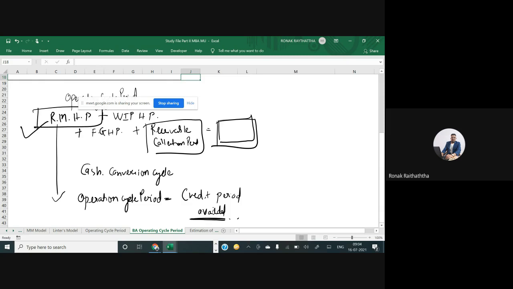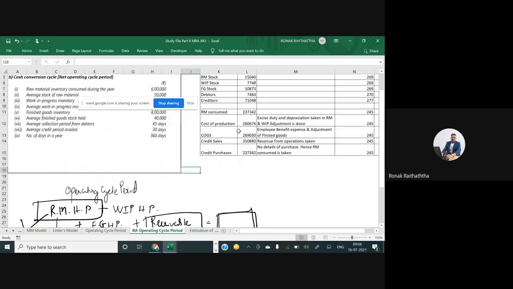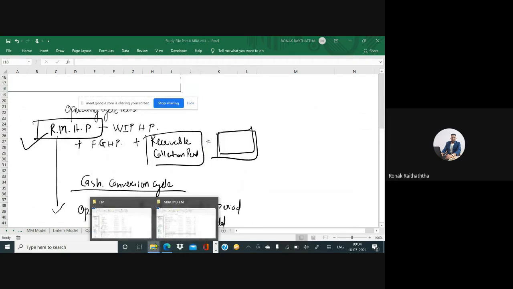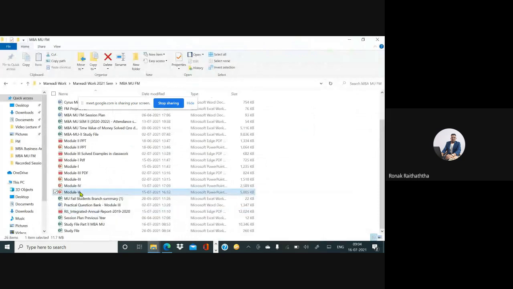I hope you are clear with this, the operating cycle period and the cash conversion cycle. May I have confirmation please? Is everything clear till here? Shall I move to the questions now? And we had also seen, I guess, the formulas of it. Let me just take you to the formulas, so that it will be a clear revision.